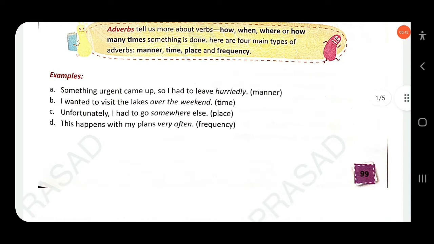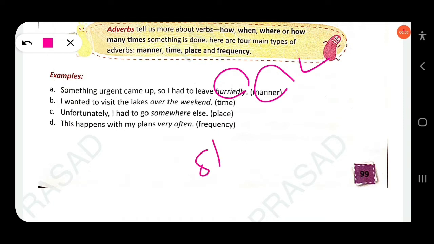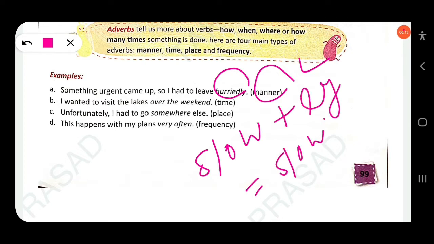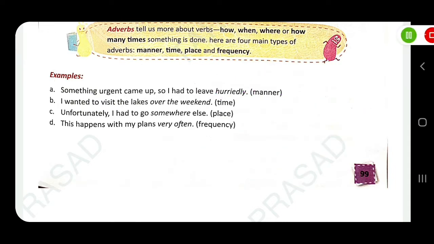Look at this: something urgent came up, so I had to leave hurriedly. Hurriedly is an adverb of manner. Most adverbs are formed by adding ly to the adjective. Slow is an adjective. When we add ly to the adjective, we get an adverb: slowly. Clear?